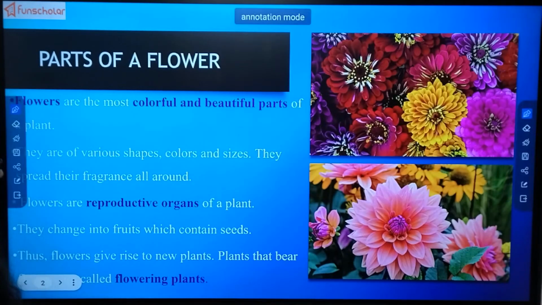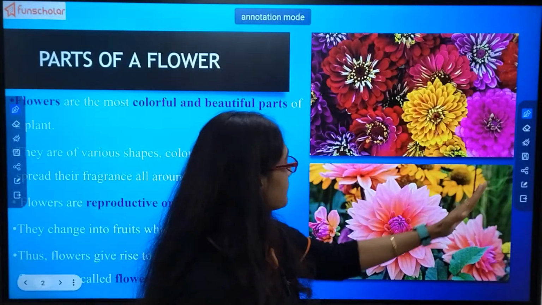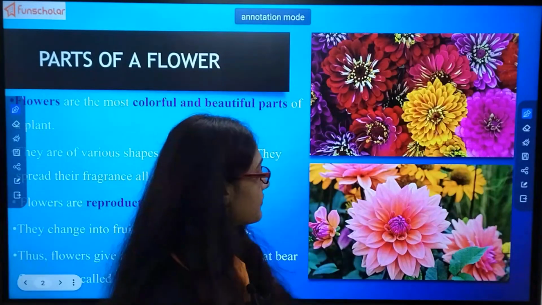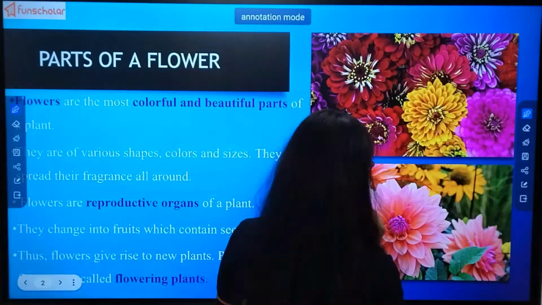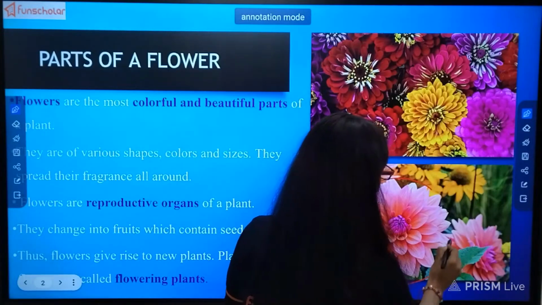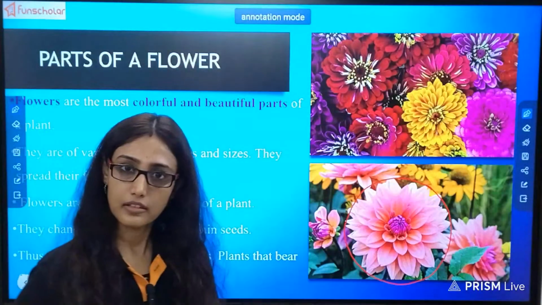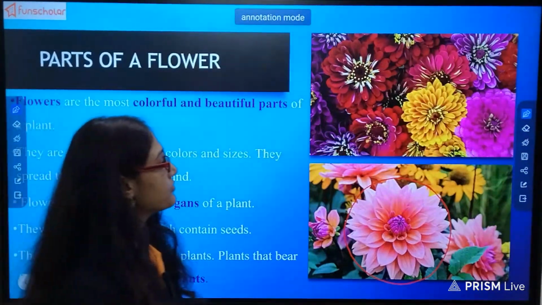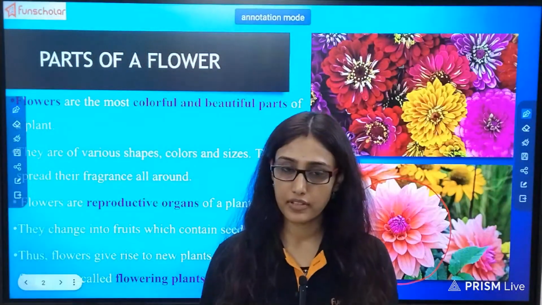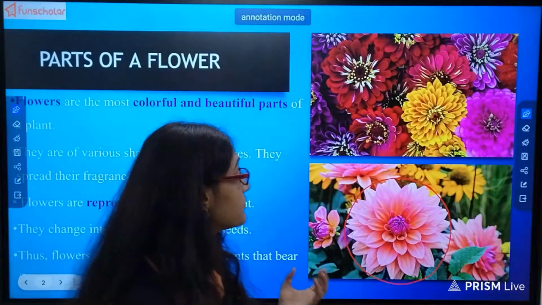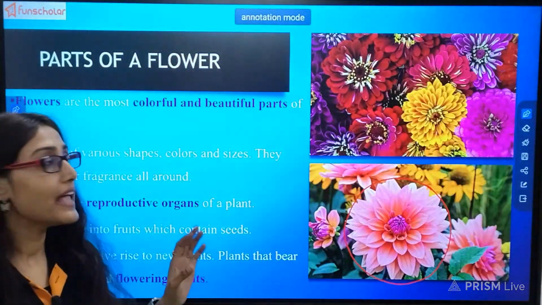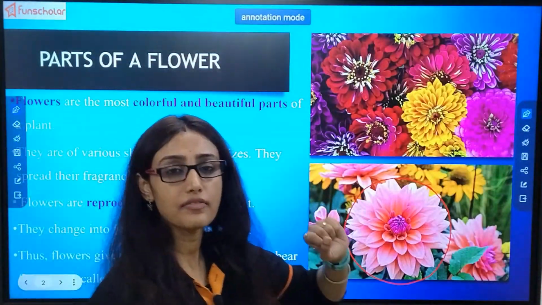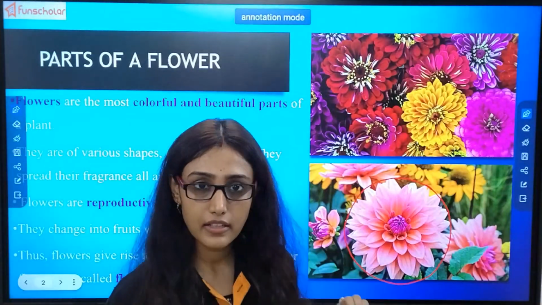Now just see, such a beautiful flower, isn't it? The flower is the most colorful and beautiful part of the plant, right? Flowers are of different shapes and colors, and they have a beautiful fragrance. That is why whenever you see a flower, you get attracted to it.